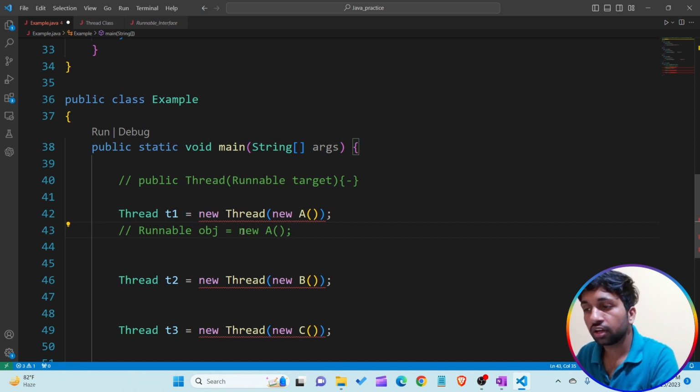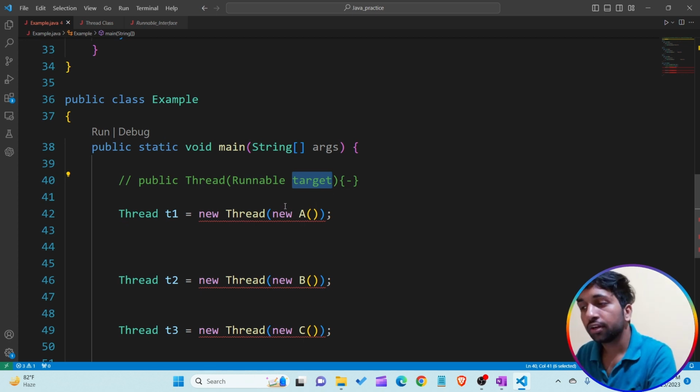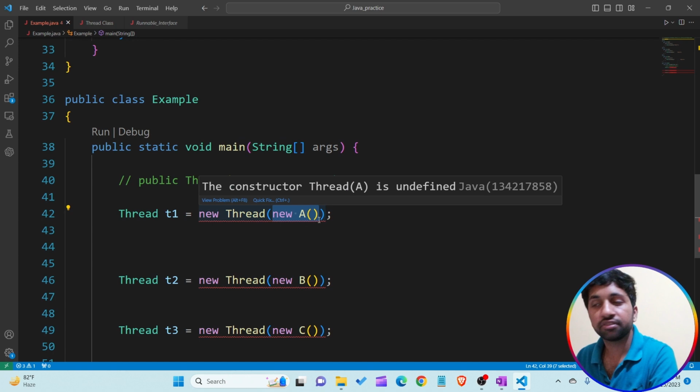So for passing the object of class A, the target reference variable can point to it only when our class implements the Runnable interface.